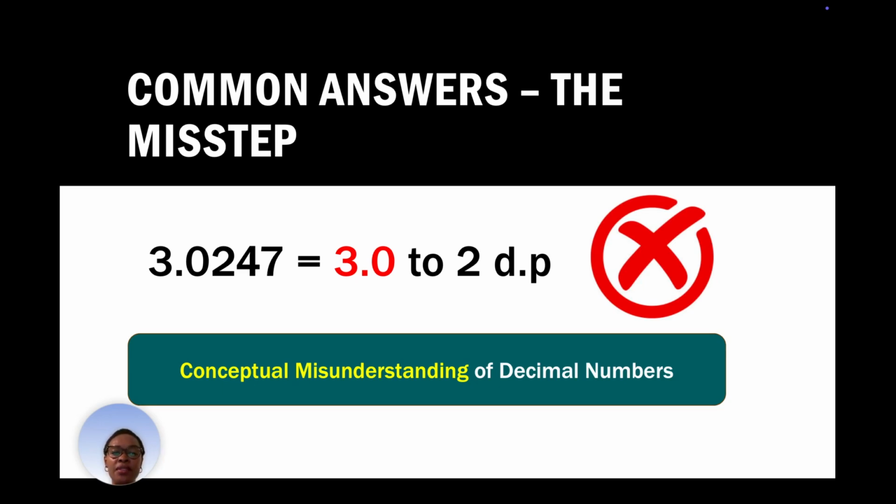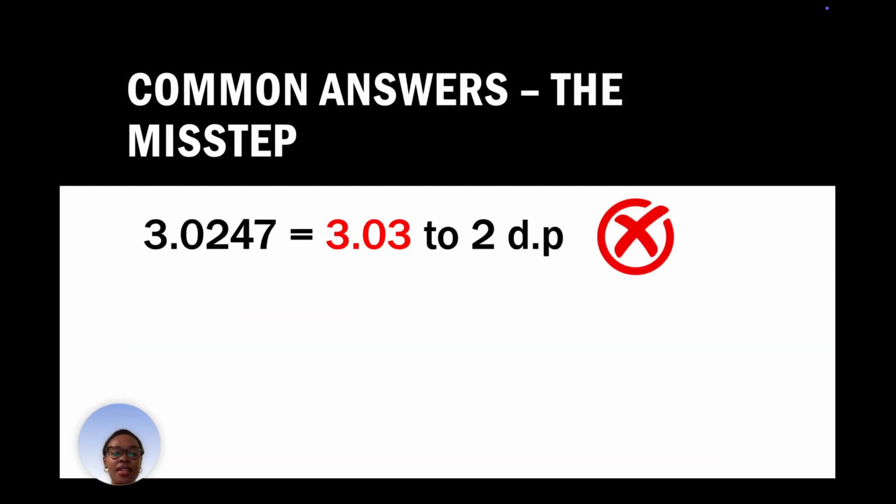All right, so what is the fix for this question? Before we consider the fix, let's look at another common answer that students gave that is also incorrect. 3.0247 rounded to 3.03 to two decimal places, which is incorrect. Can you identify the error there?